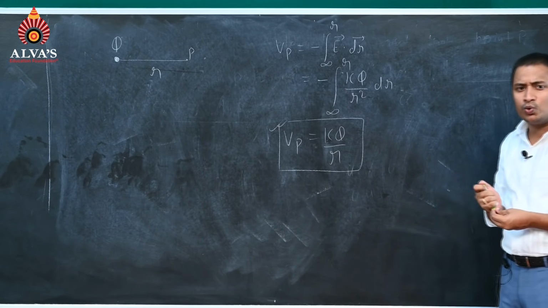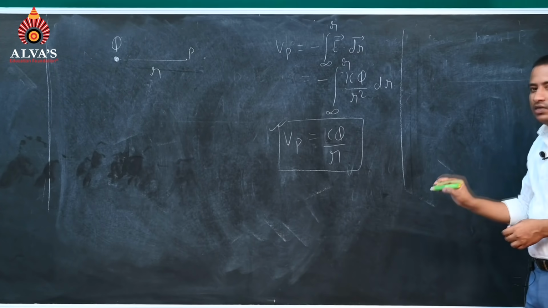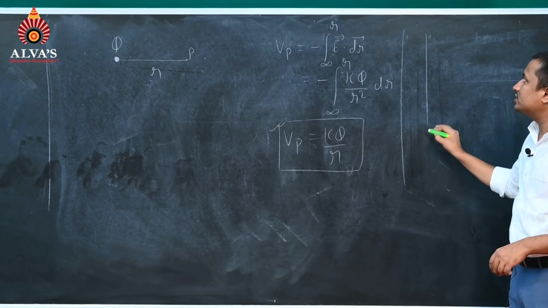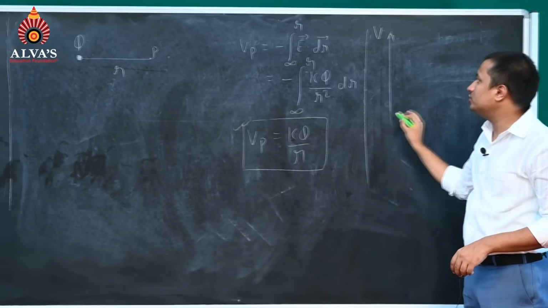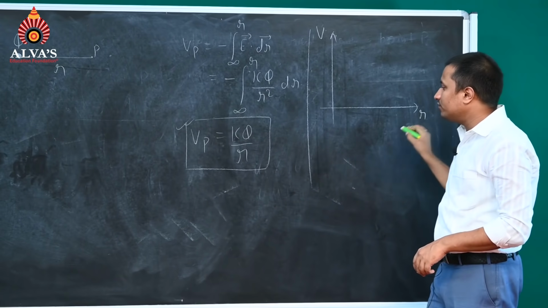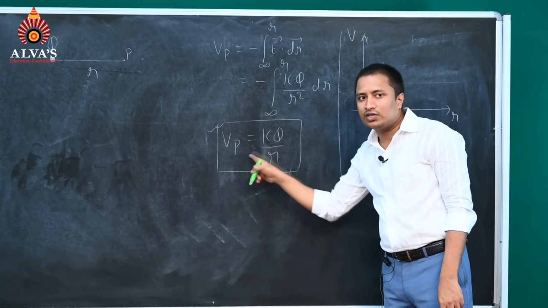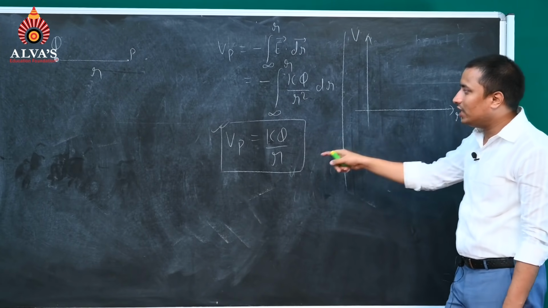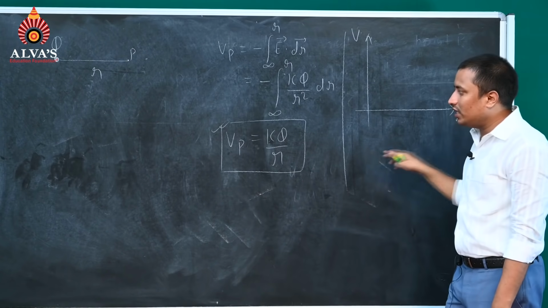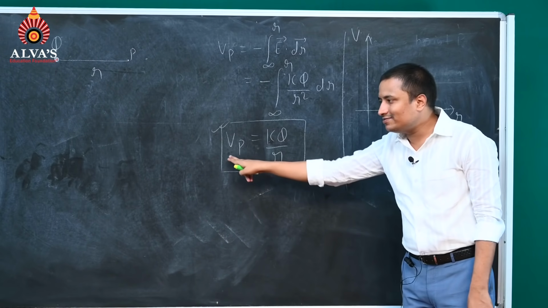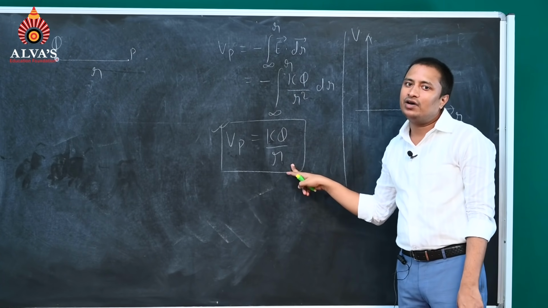Now see, we want to draw a graph. We want to draw the Vp versus r graph, that is, potential versus r graph for a point charge. On the y-axis we have V, and on the x-axis we have r.